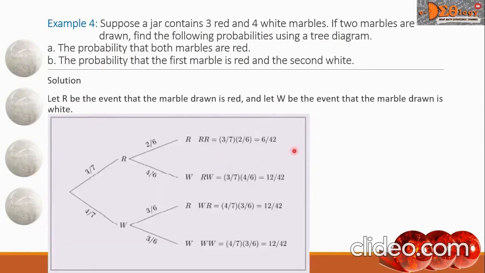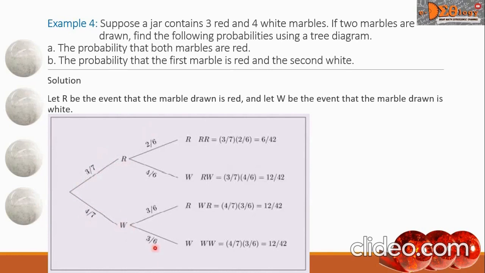Now, this is the tree diagram. This point here is the root, and there are 2 branches. At the end of this branch is R, and the other is W. These 2 branches represent the first draw, which means the probability of taking R, or a red marble, is 3 over 7, while for the white marble, the probability is 4 over 7.